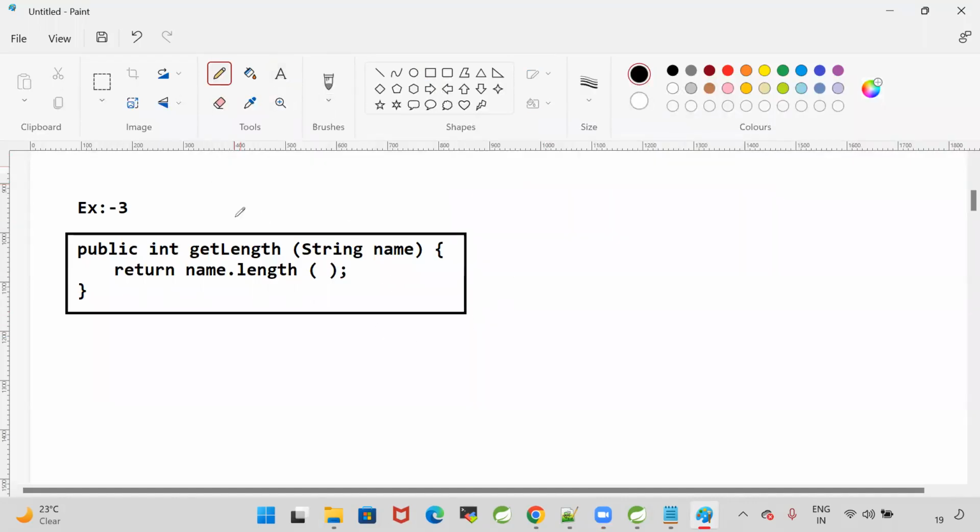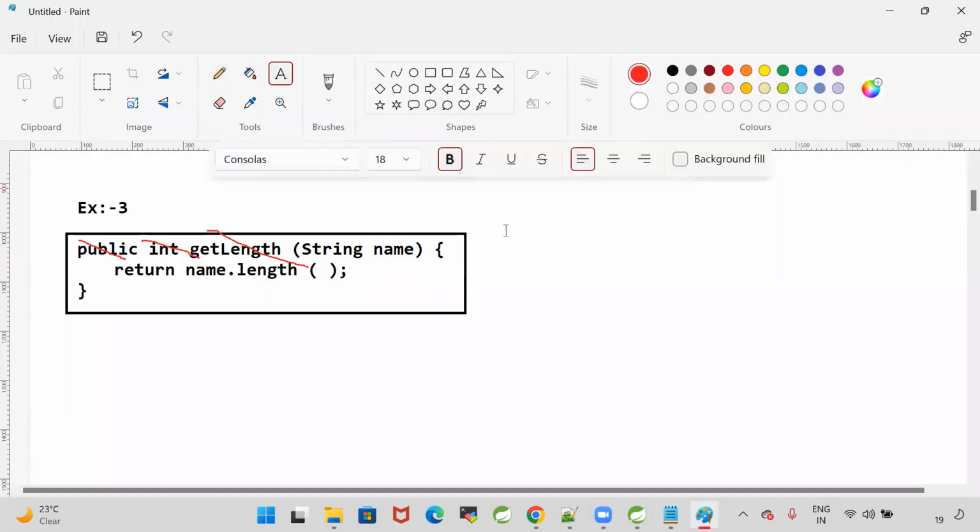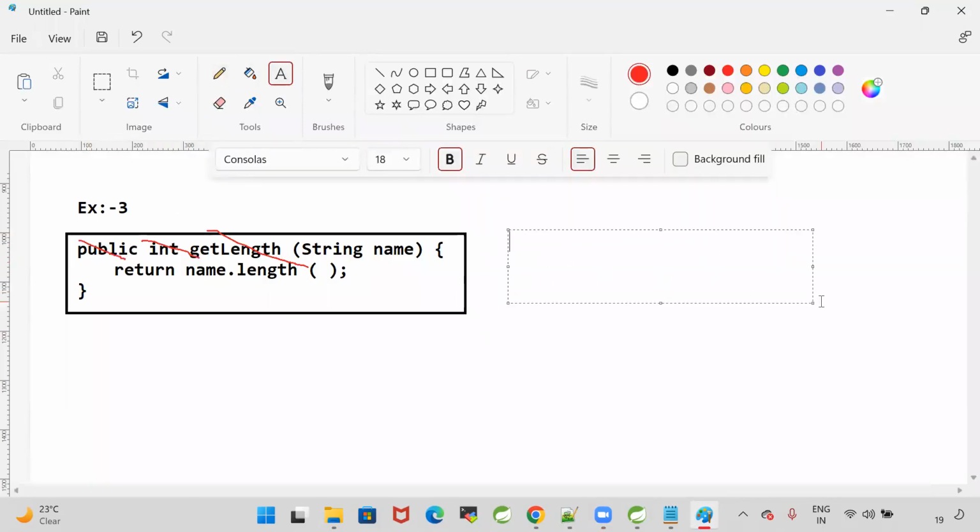As we discussed, Lambda means no name, no modifier, no return type. So can I remove the name? Yes. Can I remove the return type? Yes. Can I remove the modifier? Yes. If I remove everything, then what will happen? We will just have string name, then we will have a body. In the body, we are going to write the logic. What is the logic? Name dot length.